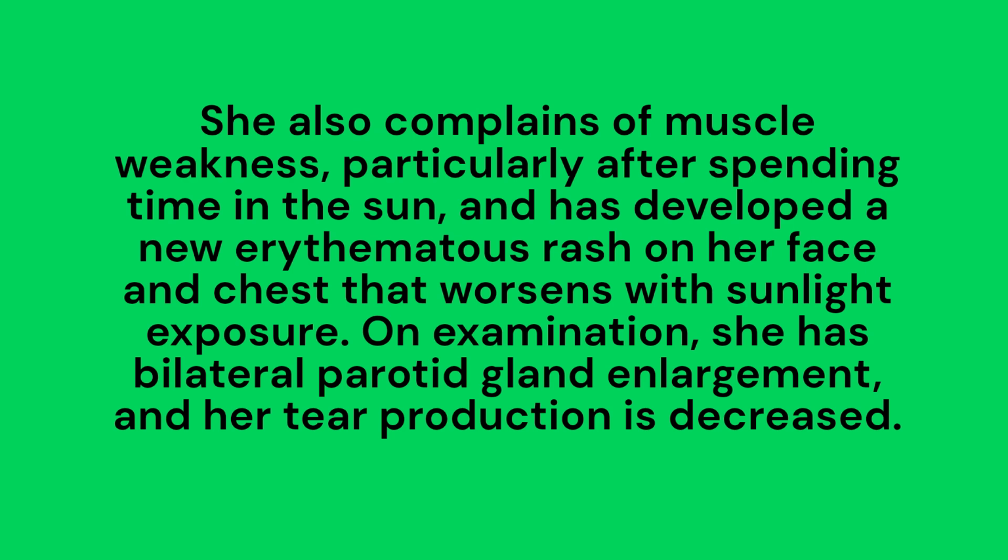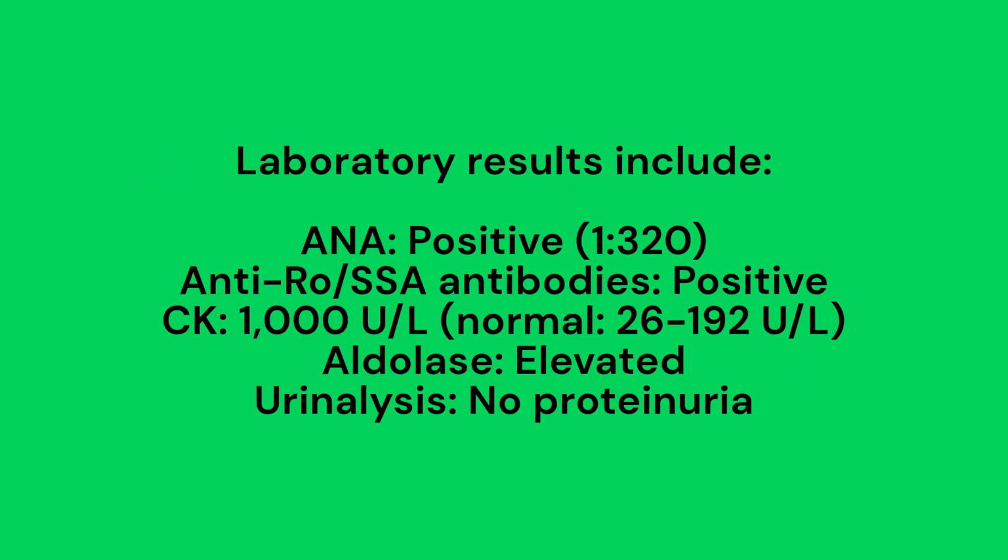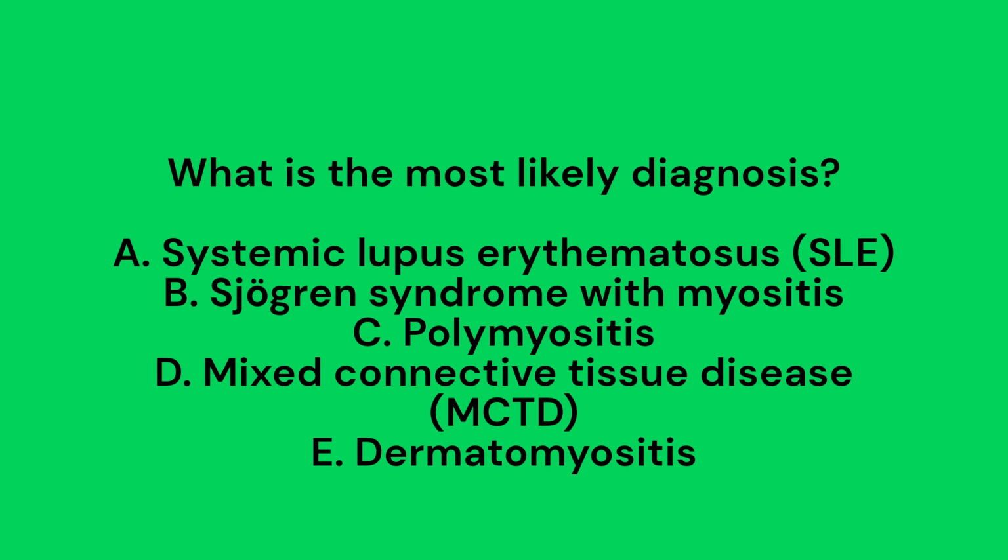On examination, she has bilateral parotid gland enlargement, and her tear production is decreased. Laboratory results include ANA, positive, 1:320. Anti-Rho/SSA antibodies, positive. CK, 1000 U/L, normal, 26 to 192 U/L. Aldolase, elevated. Urinalysis, no proteinuria. What is the most likely diagnosis?